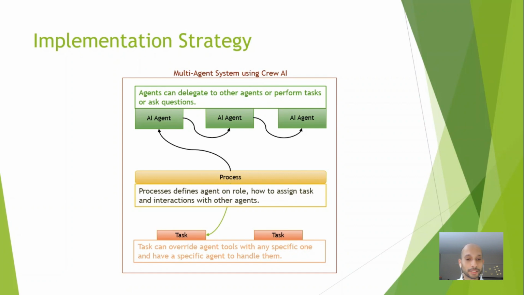Whereas a task can override the agent's tool with any specific tools or any specific agent to handle them based on the role assigned. For example, if we have sensitive data like PII information, we can host a local agent which could handle all the sensitive information and abstract those details before passing it to the subsequent agent.